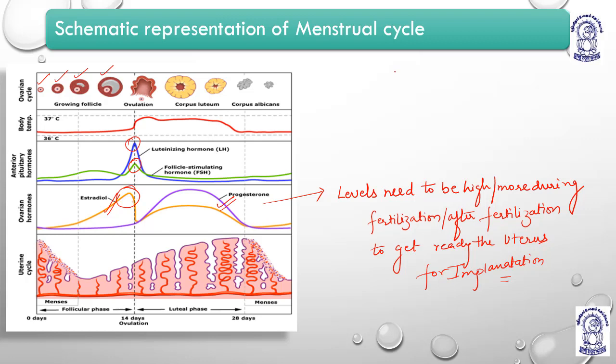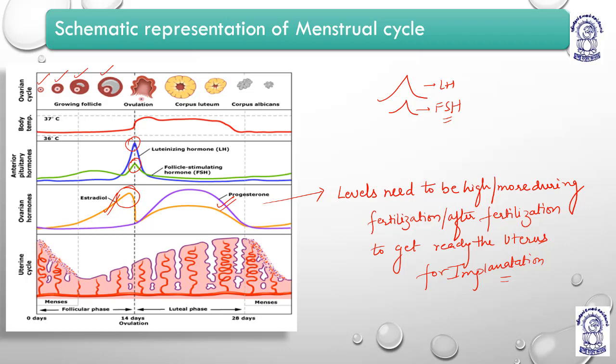This is the blue peak, which means LH, and this is the green peak, which means FSH. The levels of FSH are basically high up to the mature tertiary follicle, before the release of the Graafian follicle, the formation of the Graafian follicle.